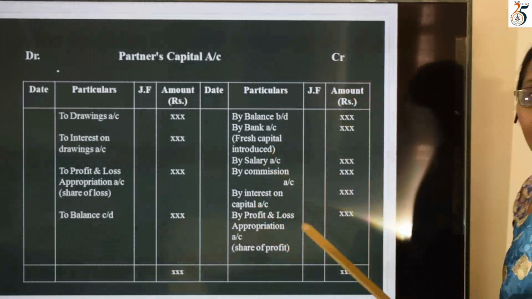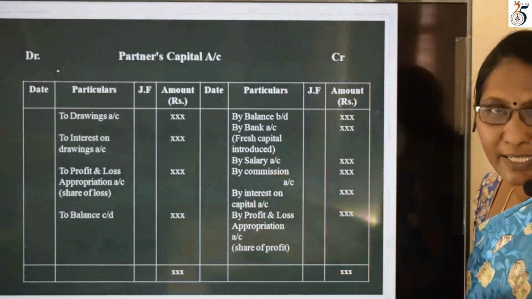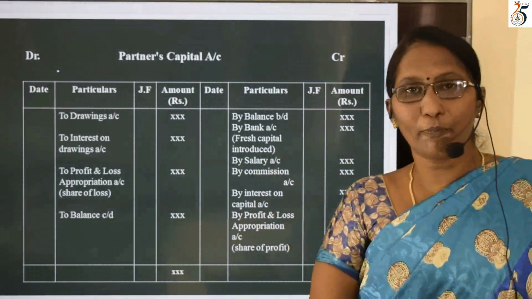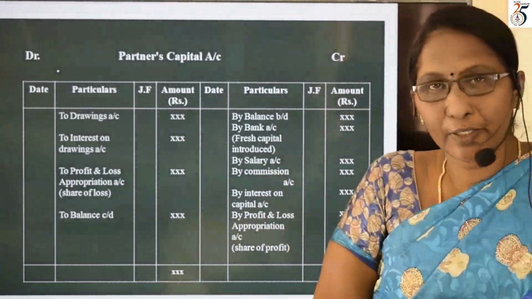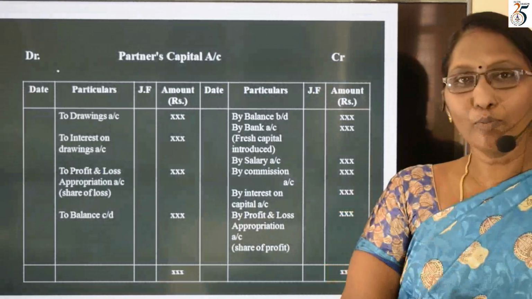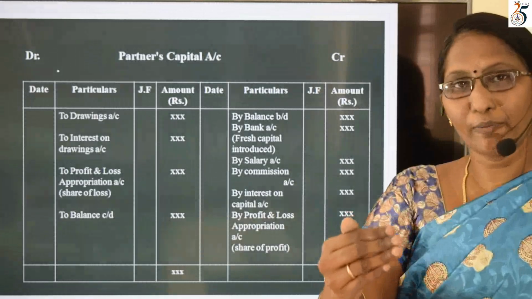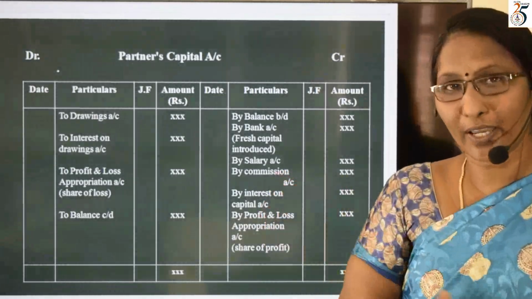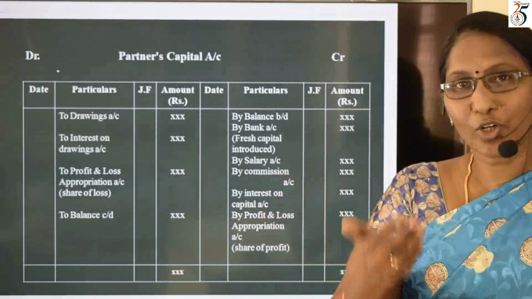And these are the items. Why do we write them on the credit side? The reason is, from the point of view of a partner, if I am a partner, I am going to receive income from the firm. Income from the firm means in what way? Interest on capital.